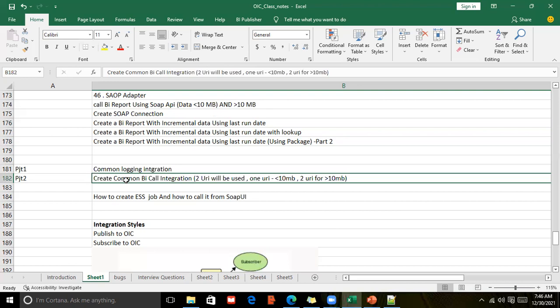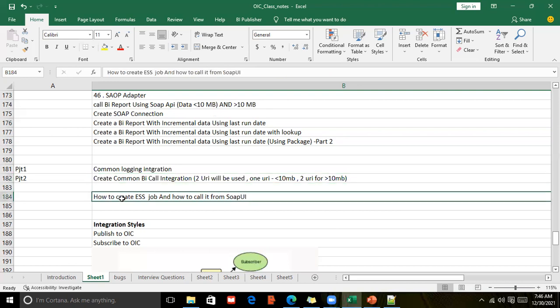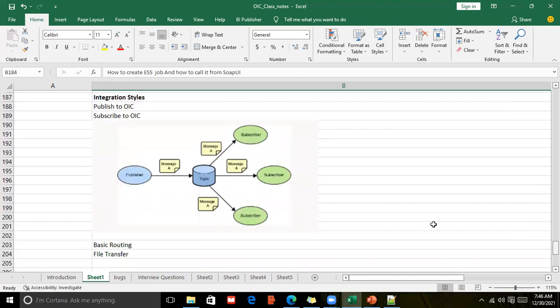And next, we'll see how to call an ESS job from the SOAP UI and from the OAC. And we'll see how to call a custom BACC, it's not a report, BACC through the SOAP API. And after that, we will see what are the integration styles we have in your system.